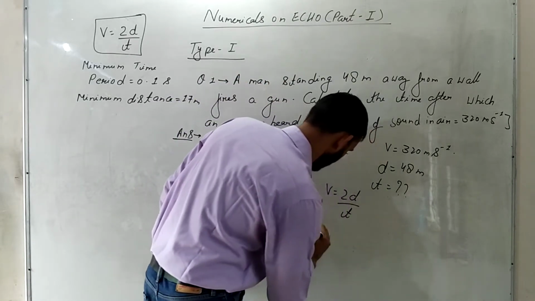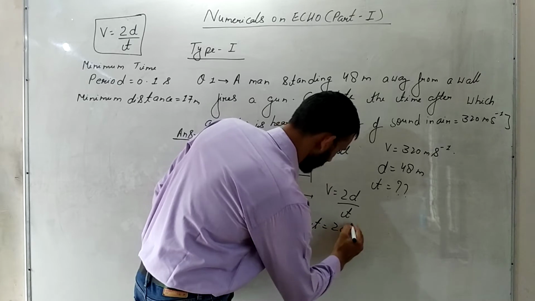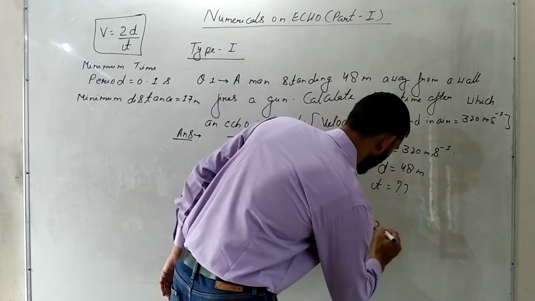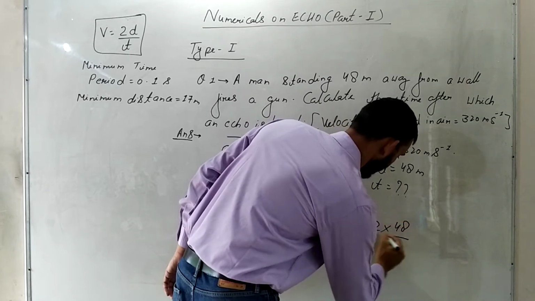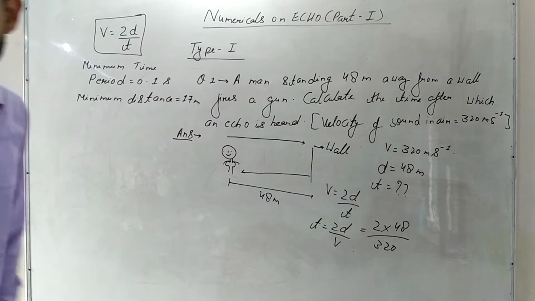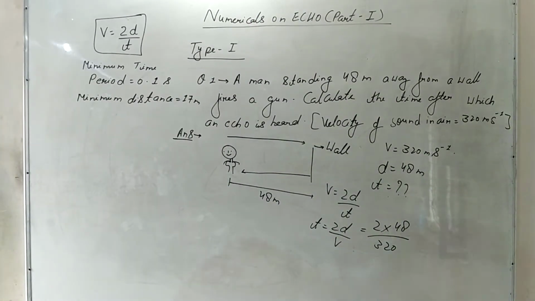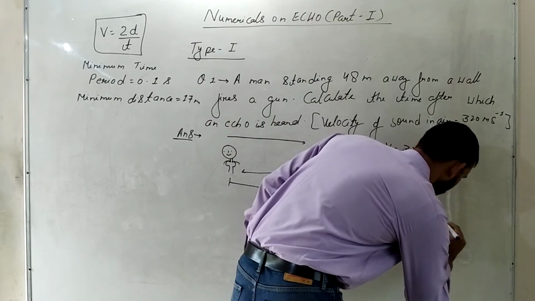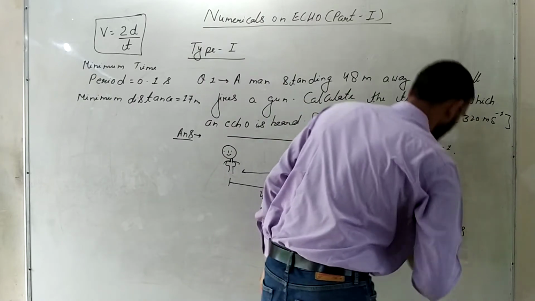Time will be 2d upon v, which is equal to 2 into 48 upon 320, and after solving this whole thing, you will get 0.30 seconds.